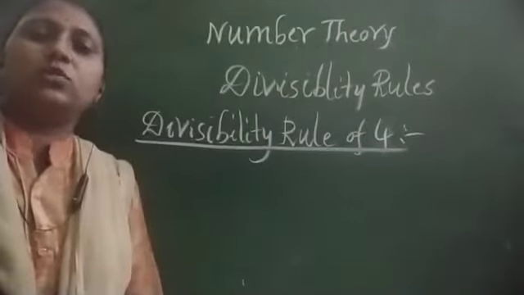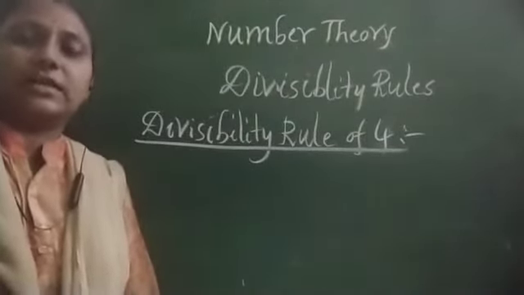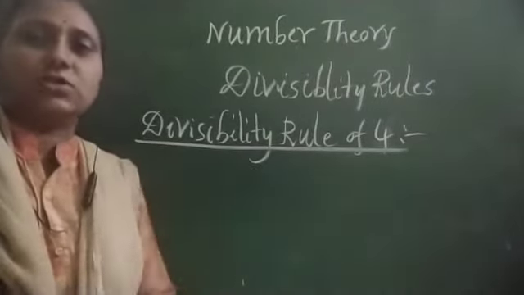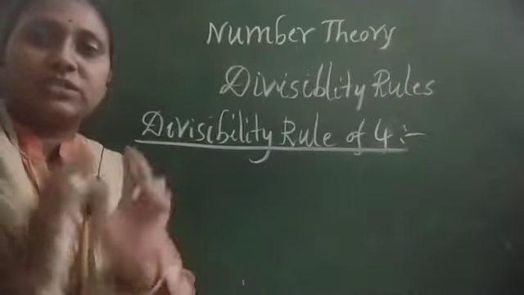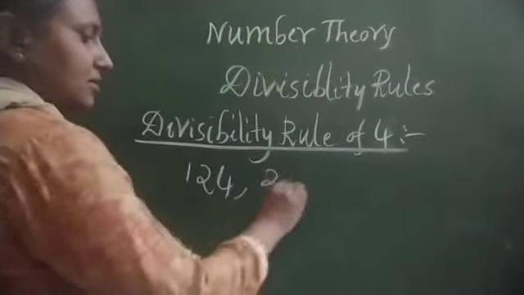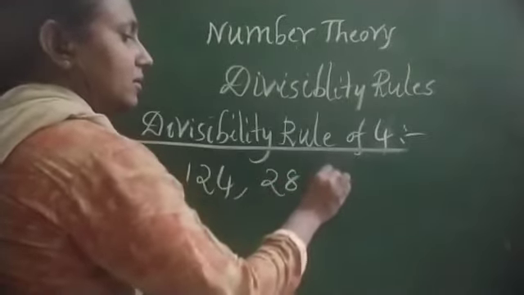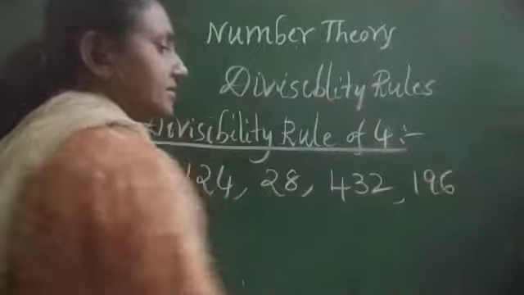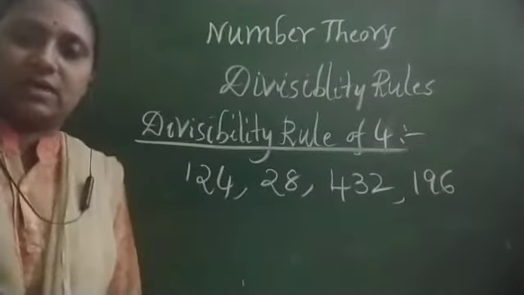Now the divisibility rule of 4. So how to check whether a number is divisible by 4 or not? We have to check the last 2 digits. That means the units place and tens place. I am going to give a few examples: 24, 28, 432, 196. These are the numbers I am giving as examples.